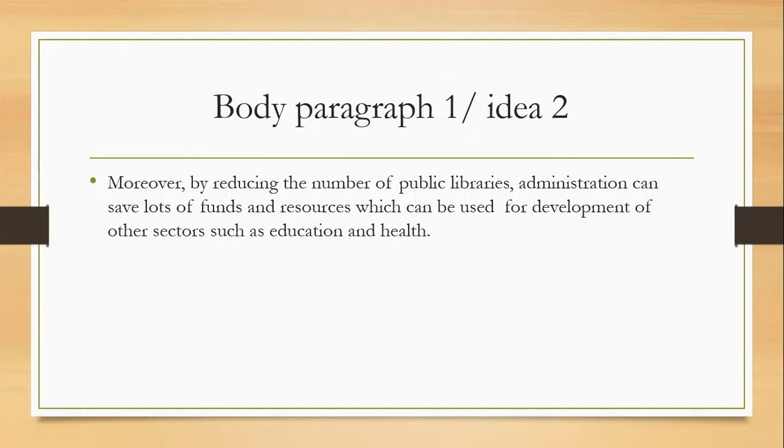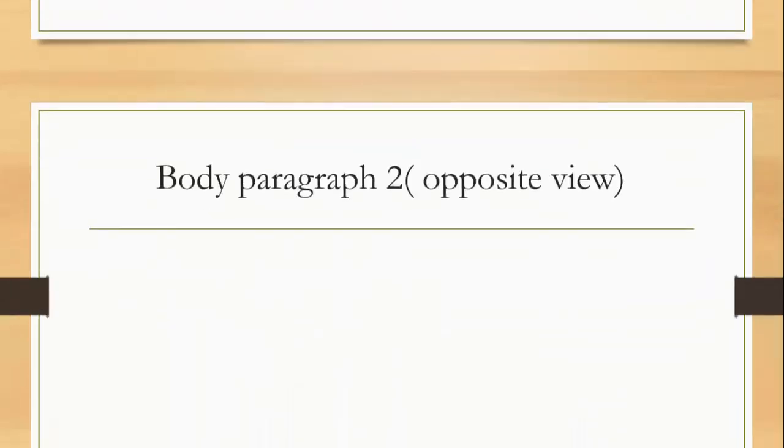So again, we have justified our position, what we can do with the money which we get by minimizing the number of libraries. So this is all about body paragraph number 1. We have discussed two ideas and those two ideas are relevant to our main topic. Now, let's switch to body paragraph number 2.